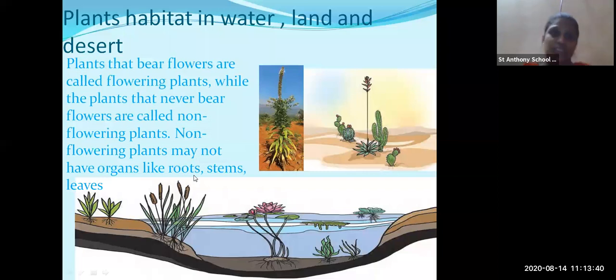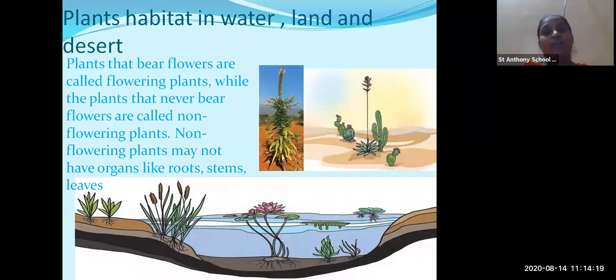Now, some plants are classified according to their habitat. What is habitat? The plants are classified according to the climate. For example, lotus is a plant which grows in water. Cactus is a plant which grows in desert. So the plants have different adaptations. The lotus, even if it is 24 hours in water, does not rot. Rots means the plant decays.